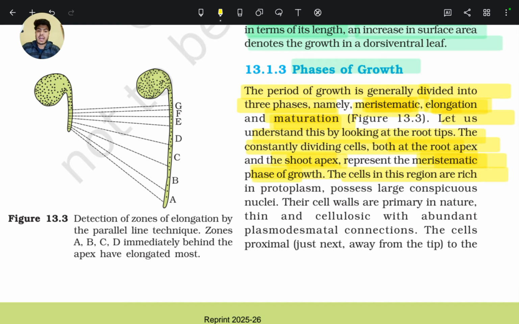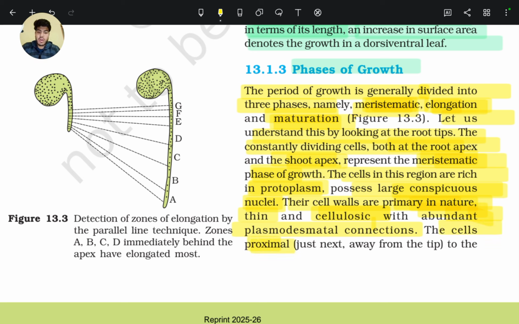The cells in this region are rich in protoplasm, possess large conspicuous nuclei. Their cell walls are primary in nature, thin and cellulosic, with abundant plasmodesmatal connections among each other.